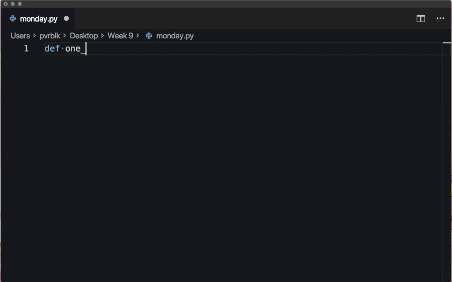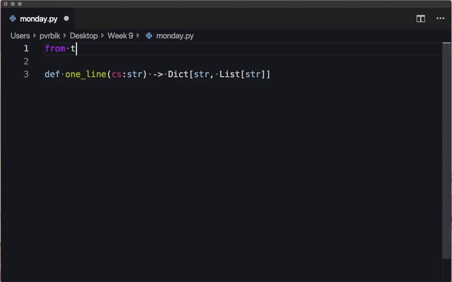Okay, let's just call this one line. We'll process one line. We're going to take in maybe characters, which is a string, and we're going to return a dictionary, which takes strings to list of strings, and I have to call in typing. From typing, import list and dictionary.